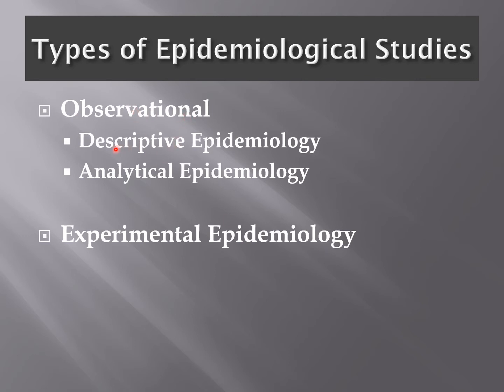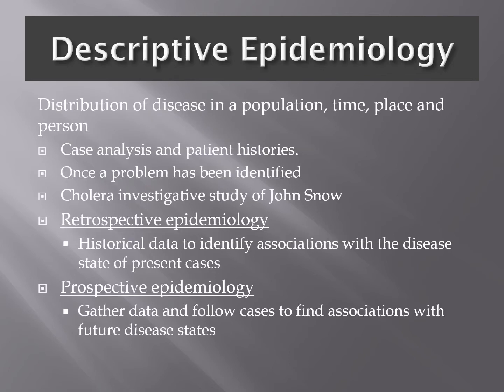Observational studies are of two types, descriptive and analytical. Descriptive epidemiology is a type of observational study in which the distribution of a disease in a population is studied. Relevant information usually includes information about the affected people, the place and the period in which the disease occurred. This type of study will involve interviews with the patient, their contacts and their family members. Examination of their samples, medical records and history is also taken.